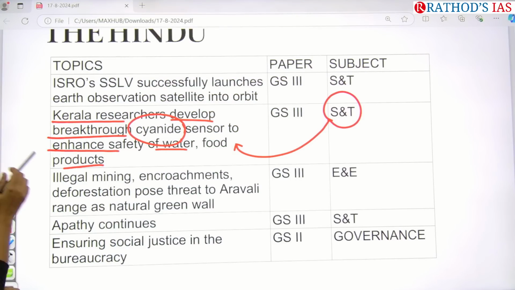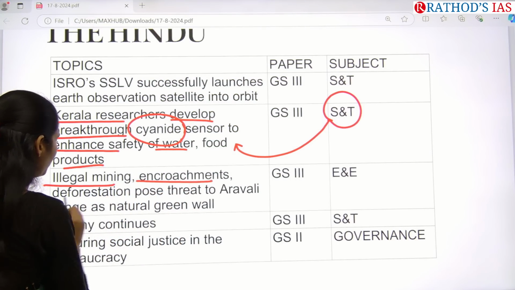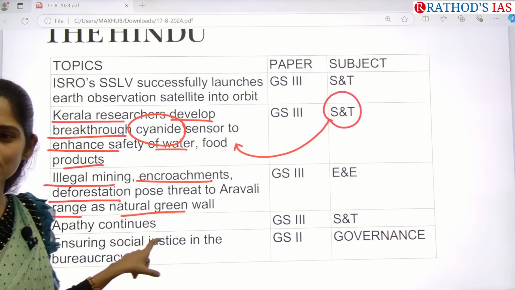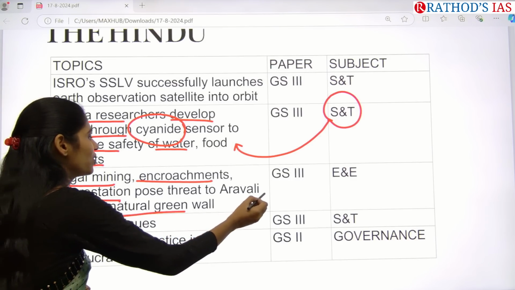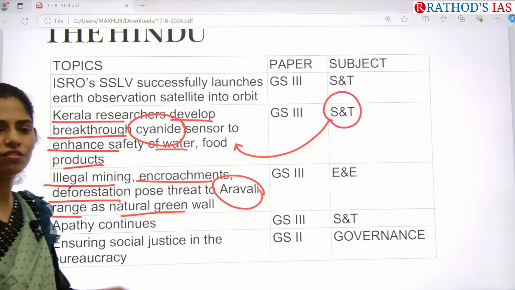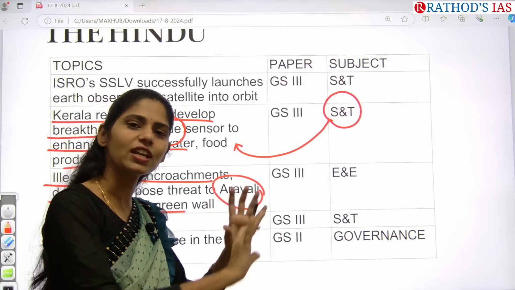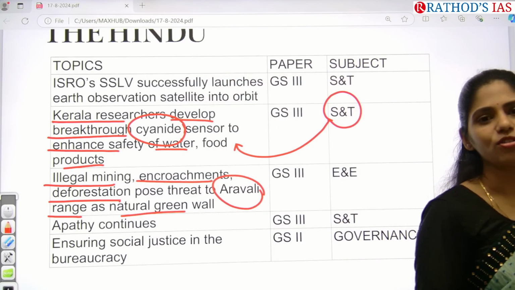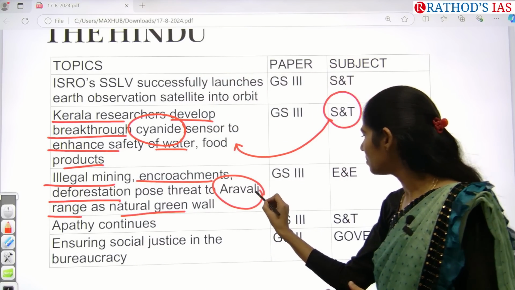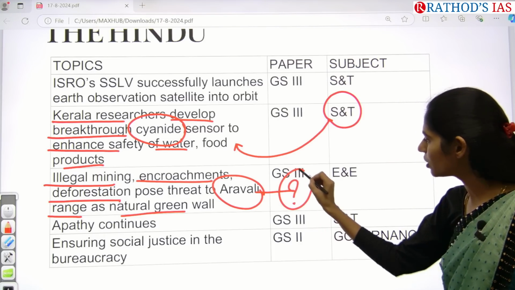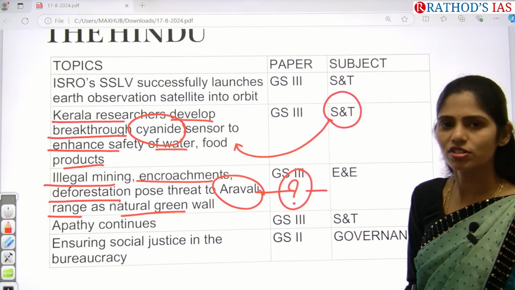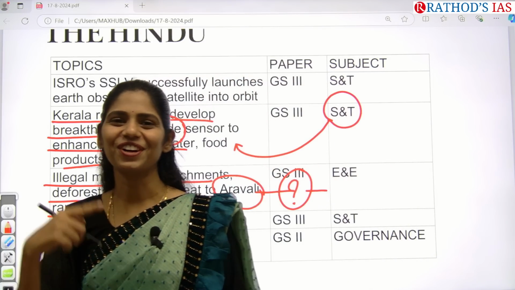And the next one here is: illegal mining, encroachments, deforestation pose threat to the Aravalli range as a natural green wall. So what are the keywords here? The first one we are focusing on is Aravalli. From a geography point of view, you have to see which type of mountain it is, whether it is a block mountain, folded mountain or residual mountain. So tell me, Aravalli comes under which type of mountain? Either it is a folded or block mountain. Come on, geography went into space.